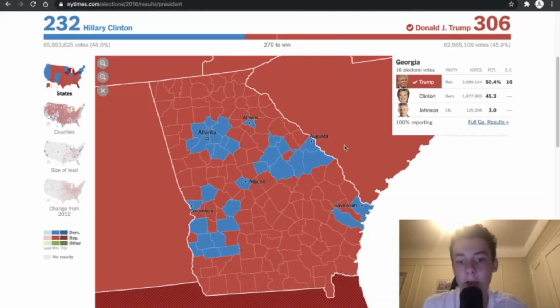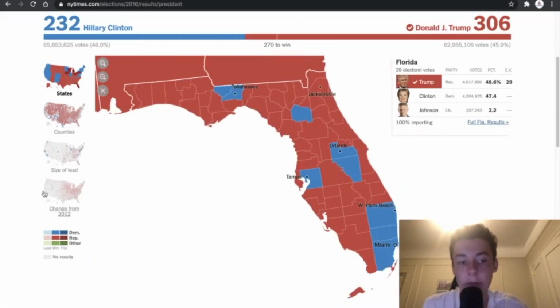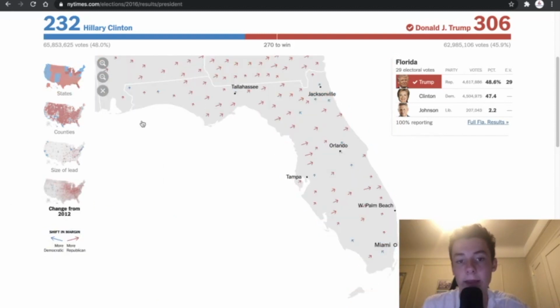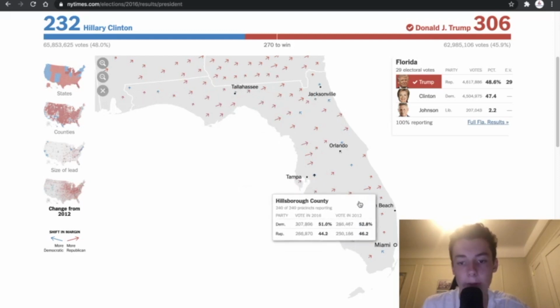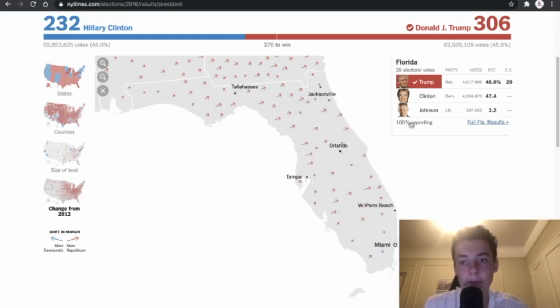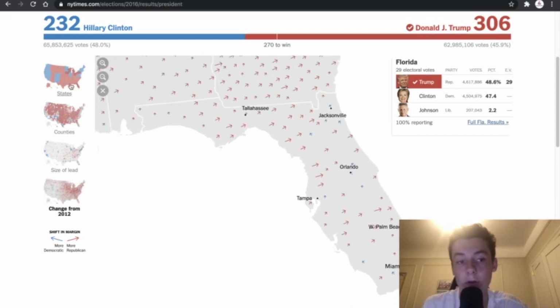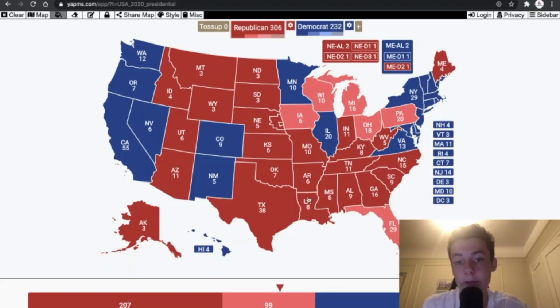Florida's another great example of that. We look at Florida, we see what are the areas that trended. Well, it was these rural areas, the rural areas here up in the Panhandle. The suburban areas trended towards the Democrats, despite the fact that the state trended Republican overall. So that is part of the reason the state trended towards the Republicans.